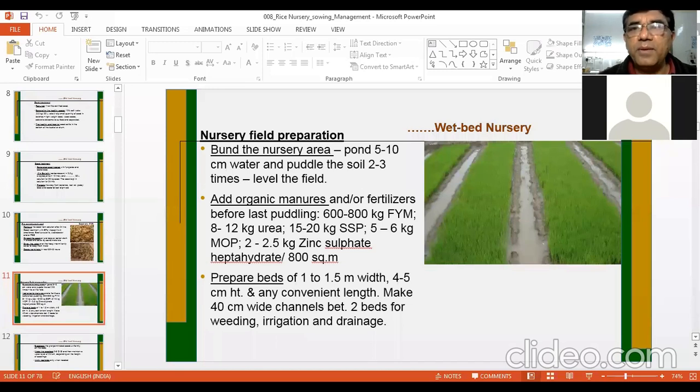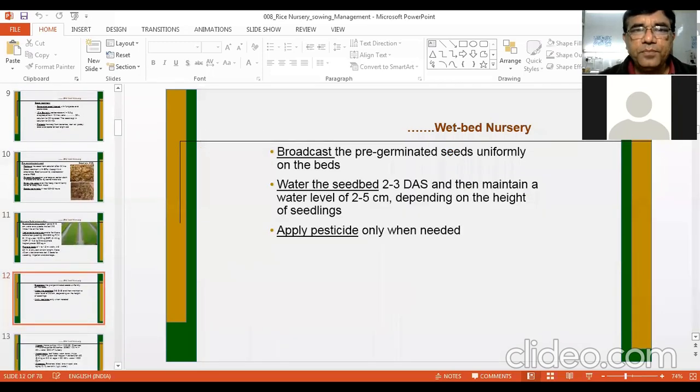That may be normally 5 meter, 8 meter, or 10 meter, depending upon the leveling of the field. And make a 40 centimeter wide channel between two beds. You are seeing channels are there in between the two beds. These channels help in weeding operation, irrigation, and drainage, etc.